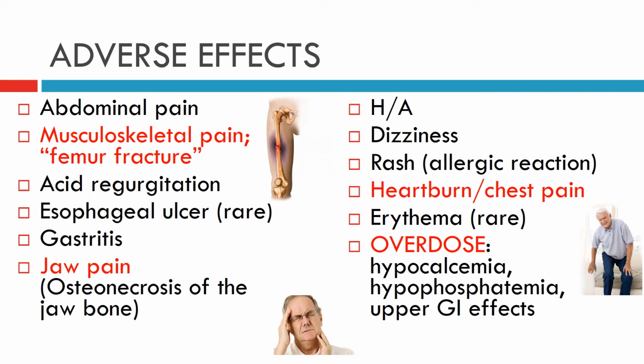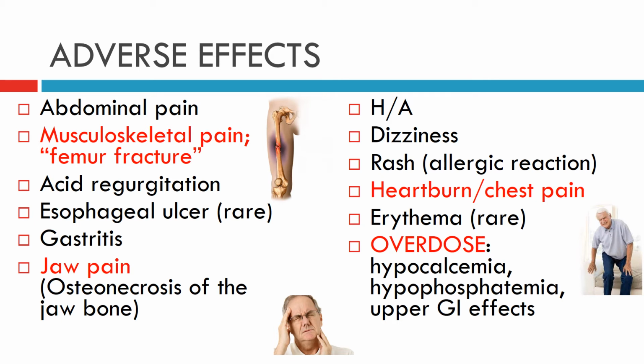Alendronate can cause abdominal pain. It can cause musculoskeletal pain or femur fracture, where it can cause severe bone, muscle, and joint pain. It has been reported that fracture of the thigh bone or the femur occurs while taking alendronate. Hence, it is important to notify your doctor if severe pain of the hip, thigh, and groin persists.